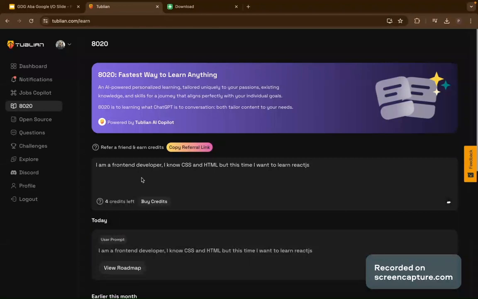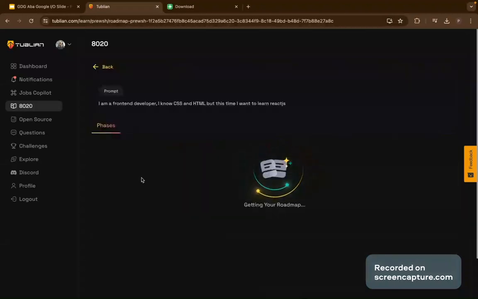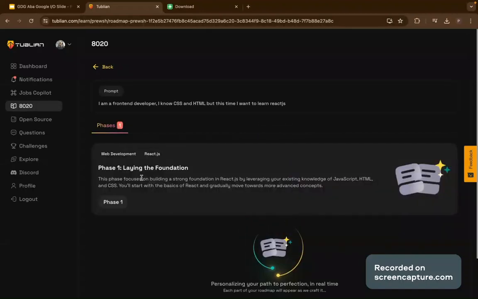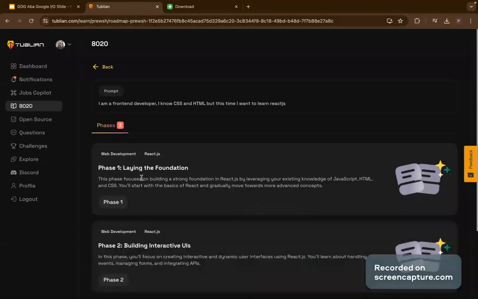So it is going to start generating the roadmap for us. It's still loading. This takes time because it's AI and it's working under the hood to make sure that these things are working. So I'm a front-end developer. I know CSS and HTML, and I want to learn React. What happens there is that it generates the course for me, teaching me from where I know. That is the thing. This learning is personalized because I already know HTML and CSS.